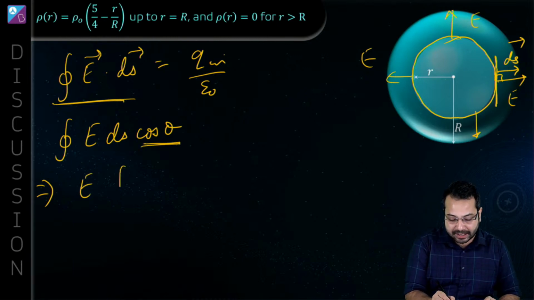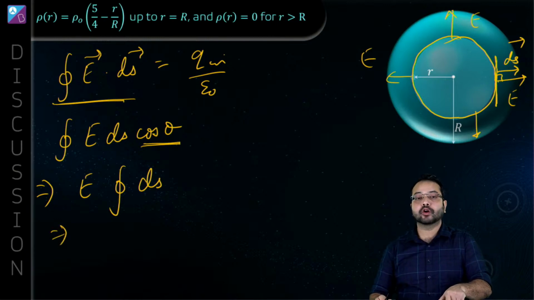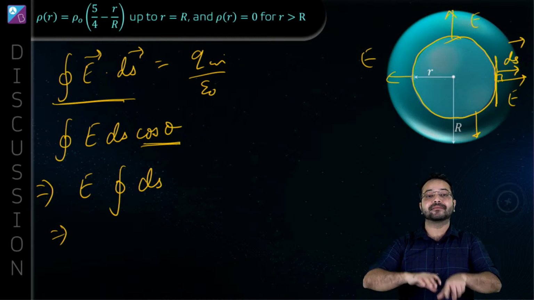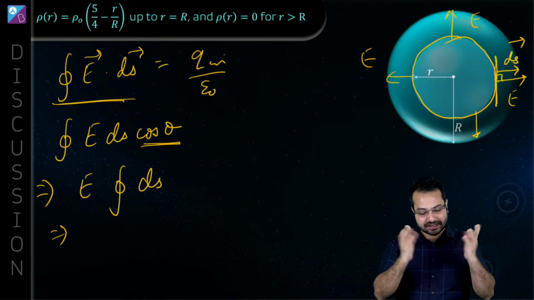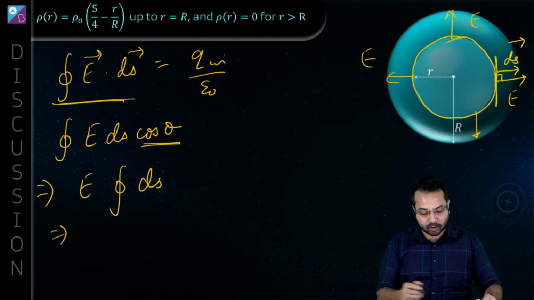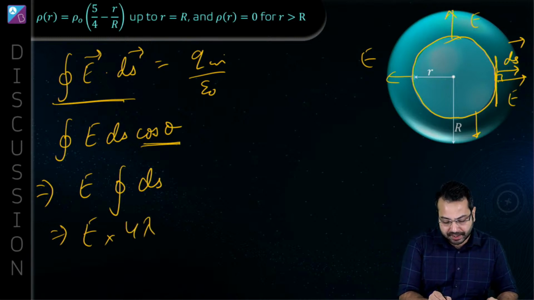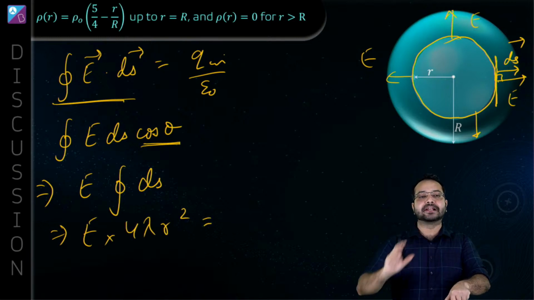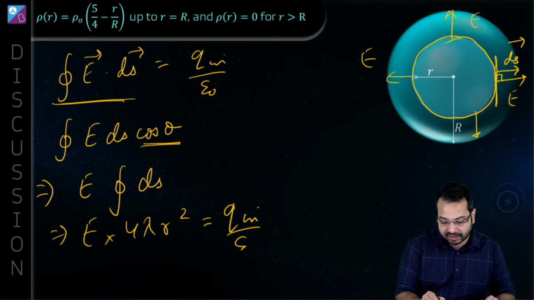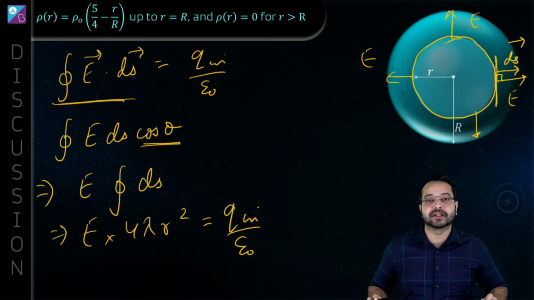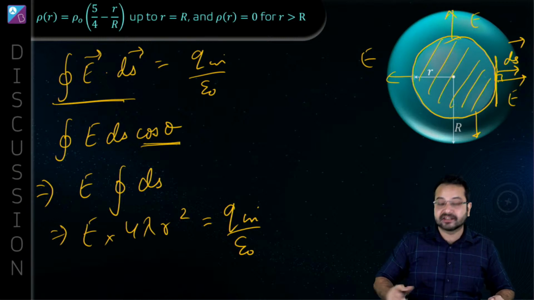So E comes out and we have the closed integral of ds. The closed integral of ds means if we integrate the small area ds, we get the total area. So what is the area of the sphere? The area of the sphere we know very well is 4 pi r square. I hope the LHS is clear. Now what is the RHS? The RHS is q inside upon epsilon naught. So we need to find out the charge inside this Gaussian surface.